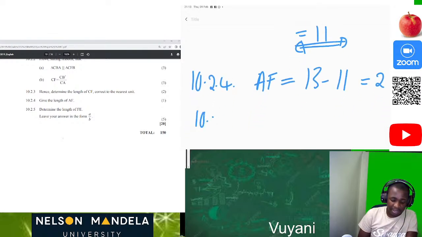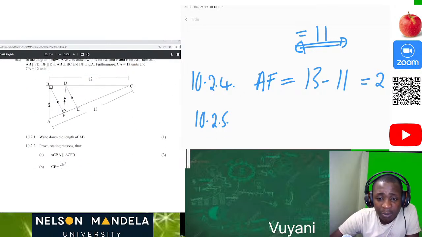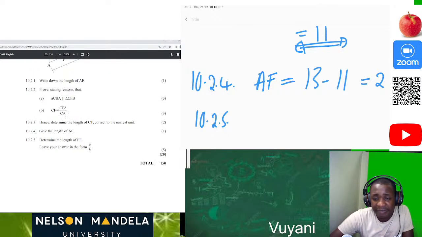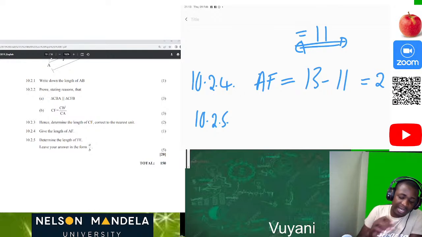5 marks. That's a lot. Determine the length of FE. Where is FE? Where are you, FE? Oh, here we can see it. Here is FE. Let's solve it. It's 5 marks. Leave your answer in the form A over B. That is possible. That's doable. Let's do it together, guys.